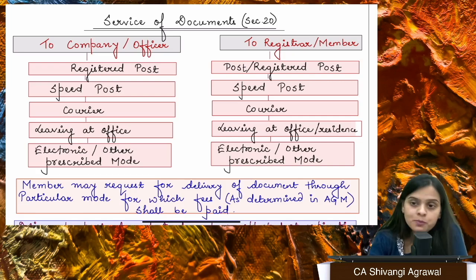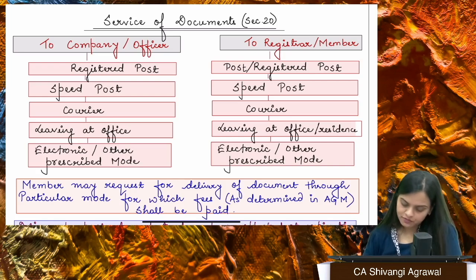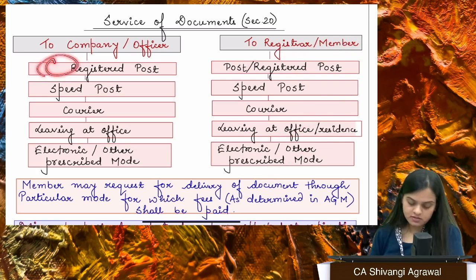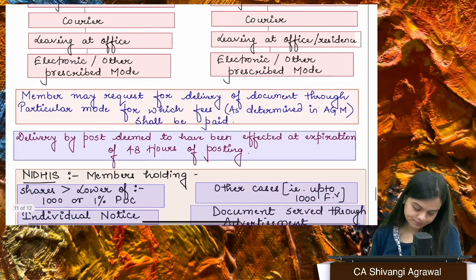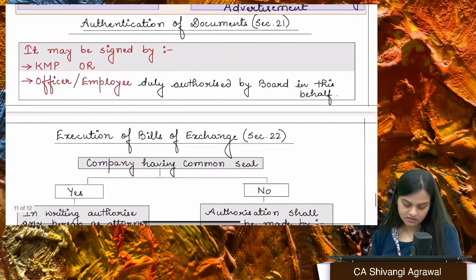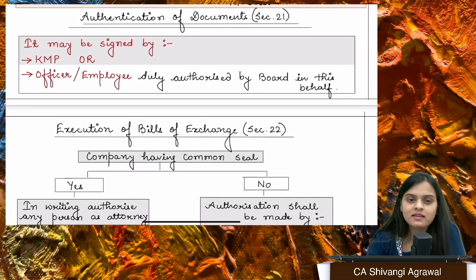Registered post, speed post, courier, leave it at the registered office, or any electronic mode or any other mode as may be prescribed. So that is something which is allowed. Fine. If you want to send to the member or ROC, post or registered post, speed post, courier, leaving at the office, electronic or any other mode as may be prescribed. The only difference is here post is not there. Okay, fine.